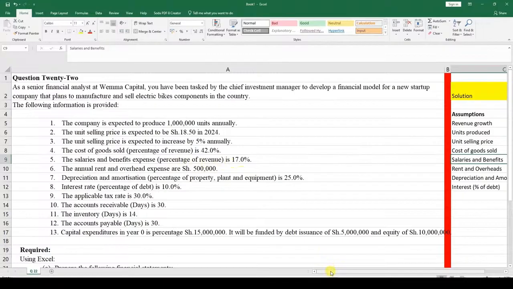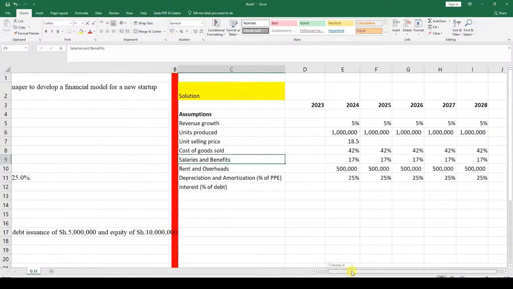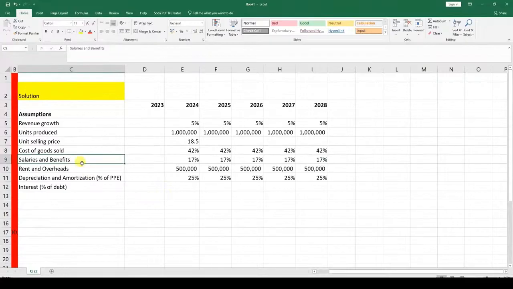So for salaries, if I remember, let me focus on it: percentage of revenue. Yes, it should be percentage of revenue. And the cost of goods sold, yeah, both the cost of goods sold and salaries are percentage of revenue. So here I can say salaries, percentage of revenue. This D should be capital.